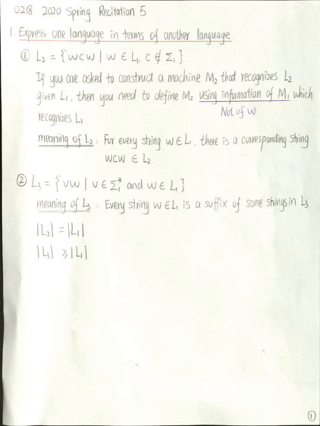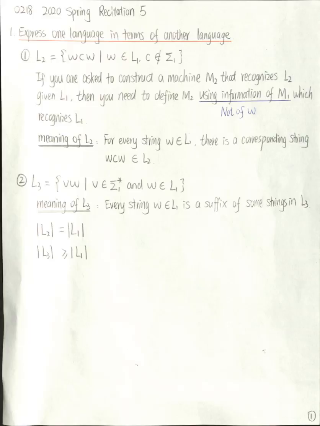Alright, let's check another language, L3. L3 is also defined in terms of L1. L3 has this format of strings, VW. V is any string over this alphabet, sigma 1, and W is a string in this L1.